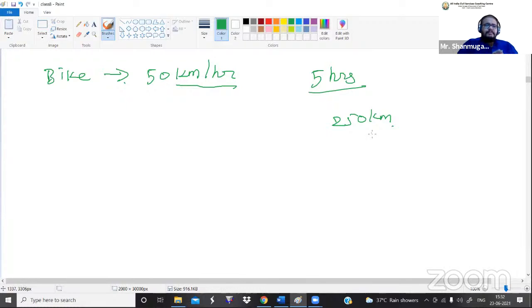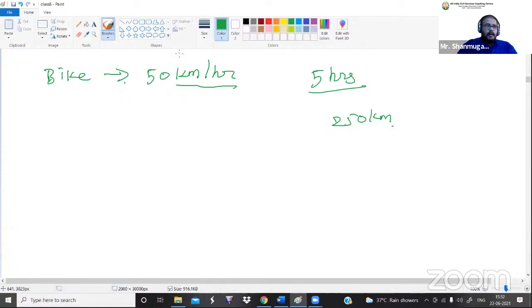Now, for example, if I'm traveling at the speed of 100 kilometers per hour, what does it mean? It means for every 1 hour I am traveling 100 kilometers. For 10 hours, how much distance will I complete? 1 hour is 100 kilometers, so for 10 hours I will cover 1000 kilometers. Do you get what I'm saying? Guys, listen here. We can say that in a real-time scenario, it is not actually possible.